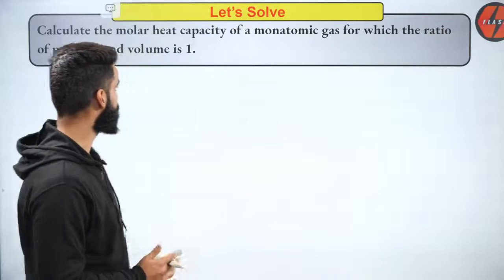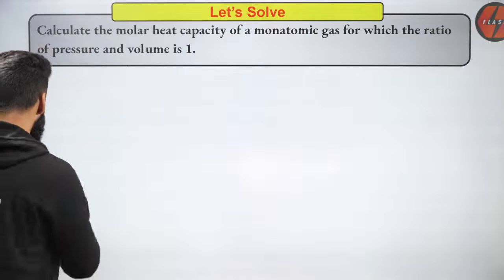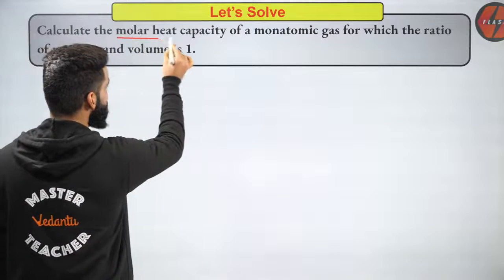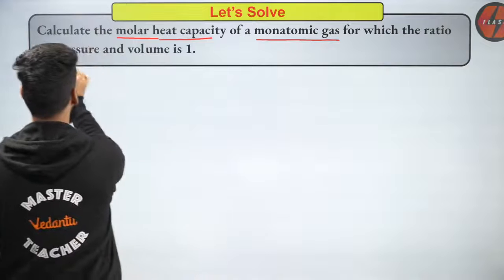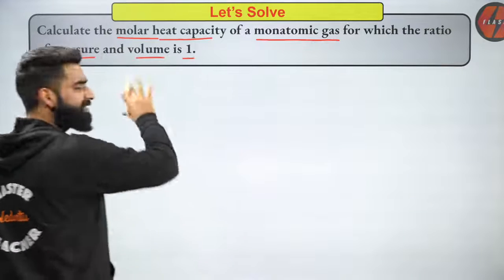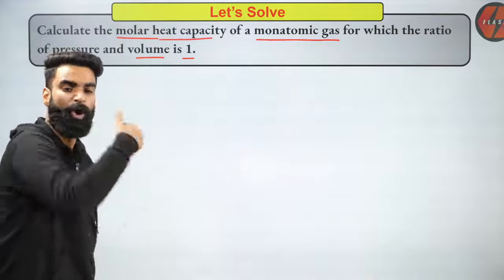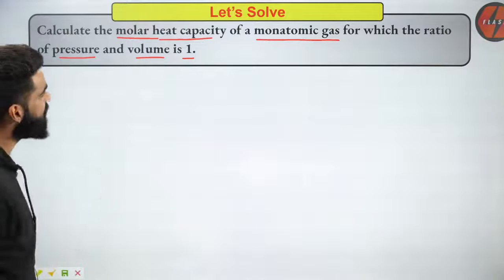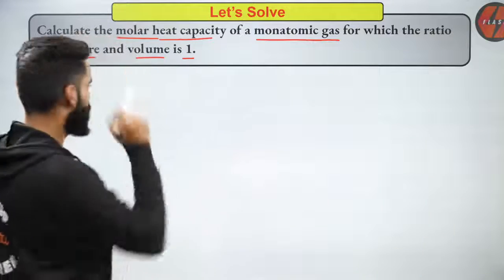And the first question is on your screen. Have a look, guys. Calculate the molar heat capacity of a monoatomic gas for which the ratio of pressure and volume is 1. These are all asked questions in JEE. Whatever questions I'm going to take now, all these have been asked in your mains.